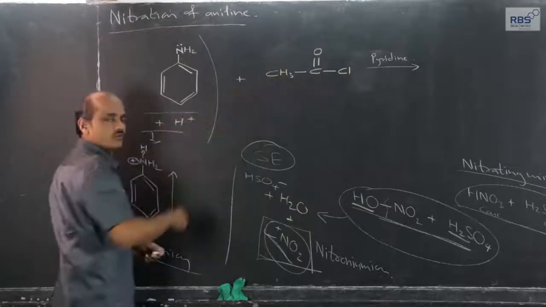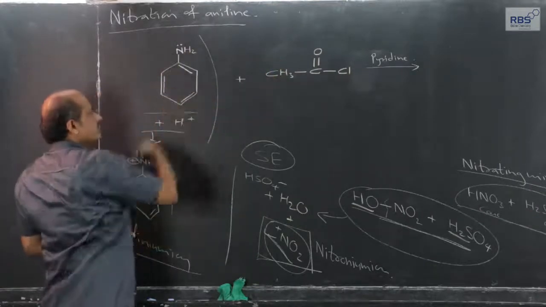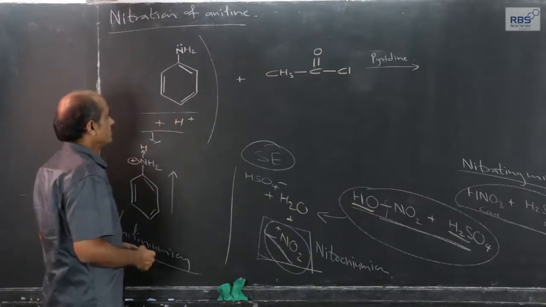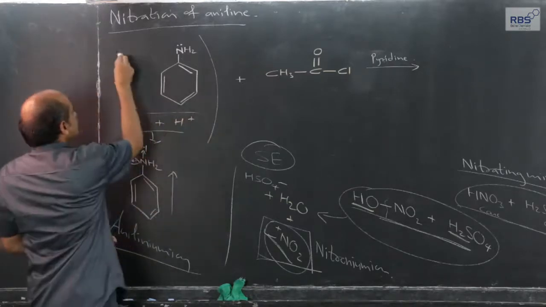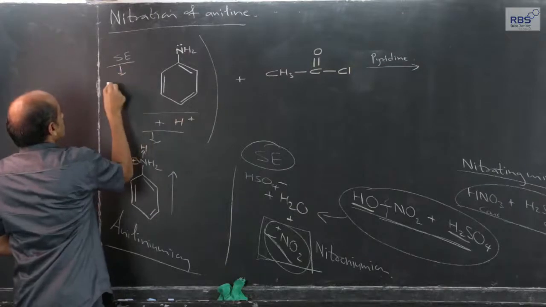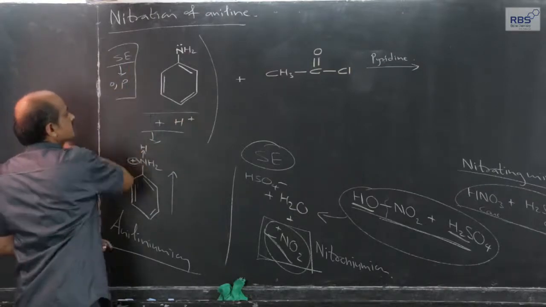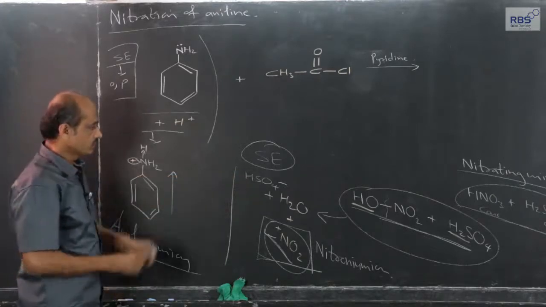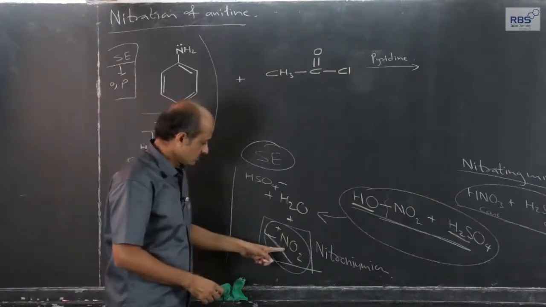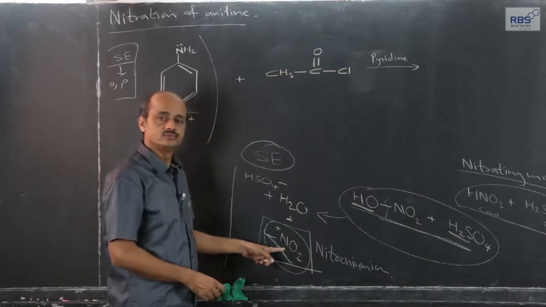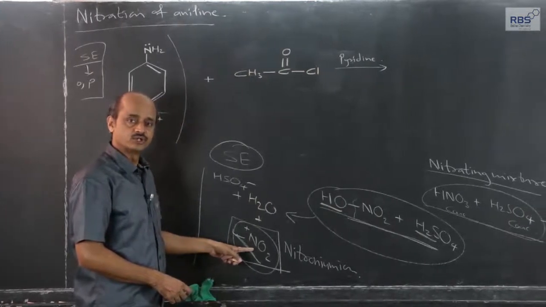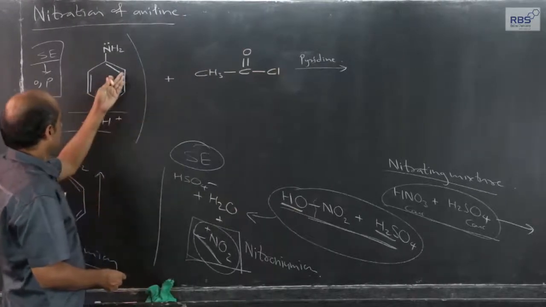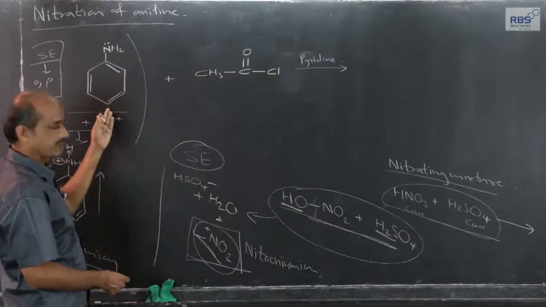For routine other electrophilic substitution reactions, from the resonating forms, the resonance of aniline we have studied earlier, we expect that SE reactions, ortho-para directing, should take place. But for this specific case, for nitration, we expected the nitro group to take part in the substitution reaction, and we would get orthonitroaniline and paranitroaniline.